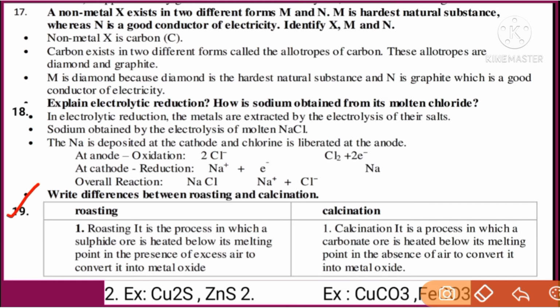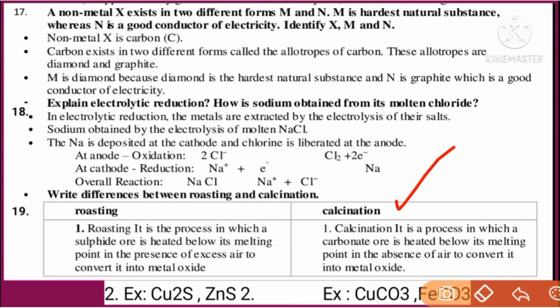Now write the differences between roasting and calcination. These are two different processes where the metal can be extracted from its ores. The first one, students, roasting. Roasting is a process in which sulfide ores are heated below their melting points in the presence of excess air. We should supply excessive air and heat below the melting point, and we get, students, their metal oxides. Best examples, copper sulfide and zinc sulfide are roasting processes where we can get metal oxides.